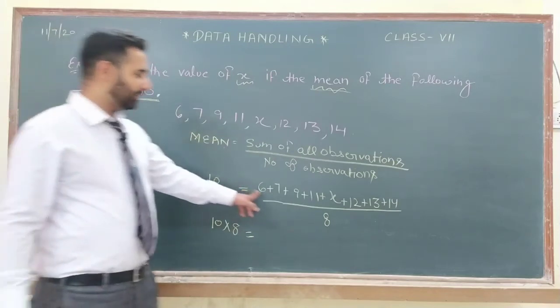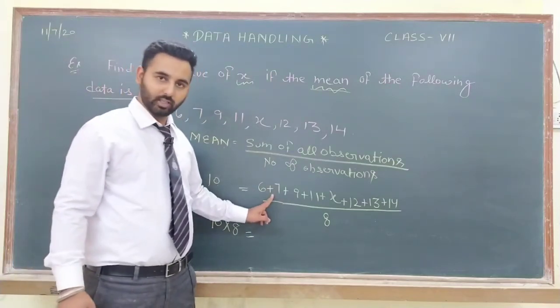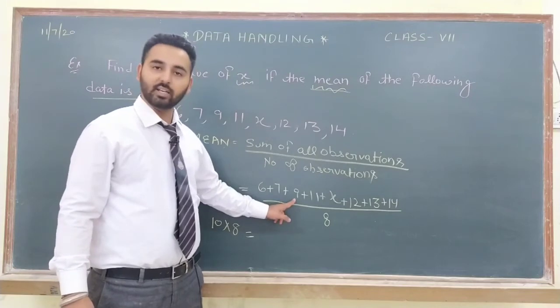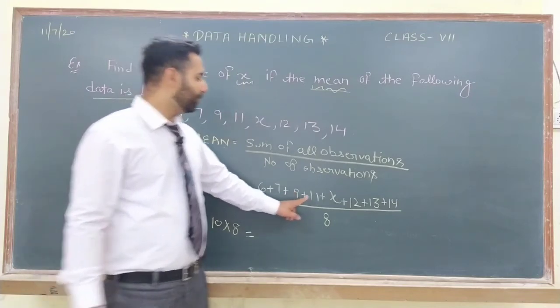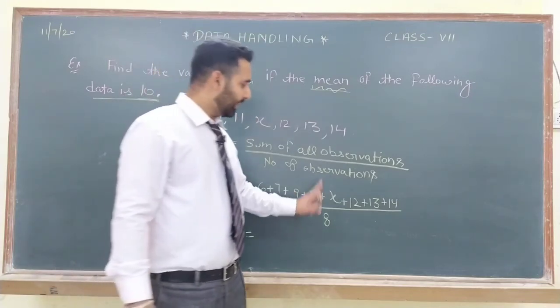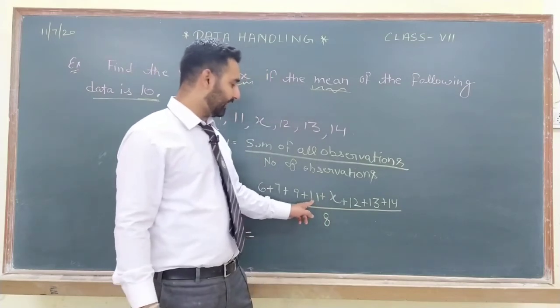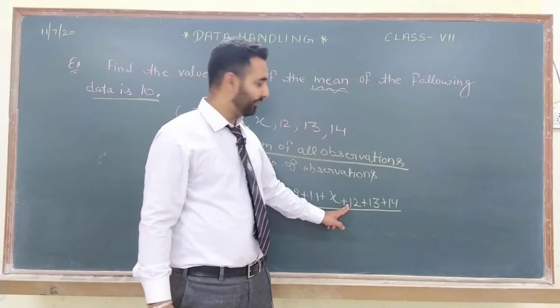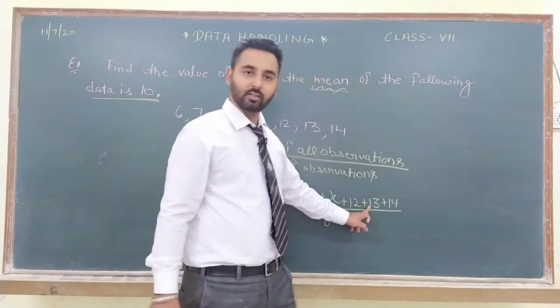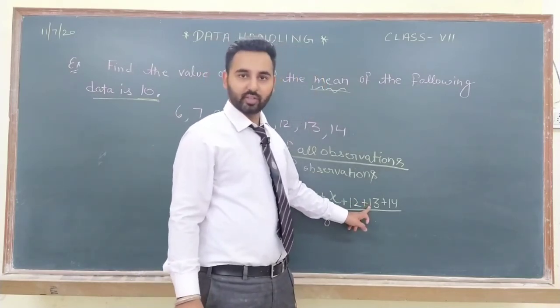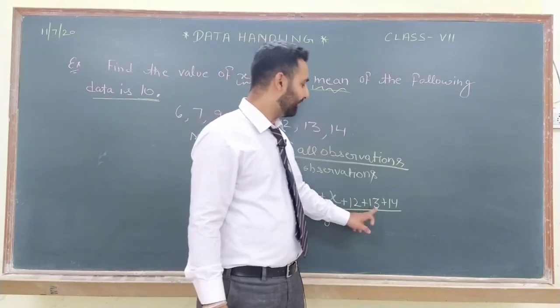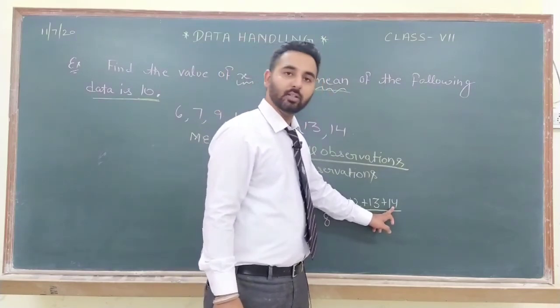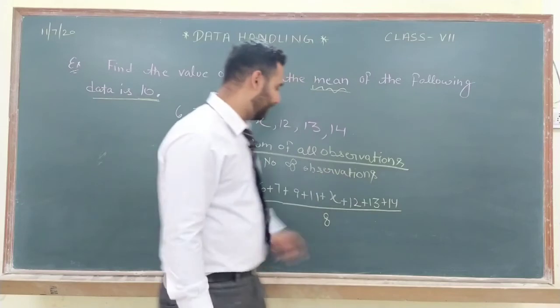Now add the numerator. 6 plus 7, 13. 13 plus 9, 22. 22 plus 11, 33. x we will add at the last. 33 plus 12, 45. 45 plus 13, 58. 58 plus 14, 72.